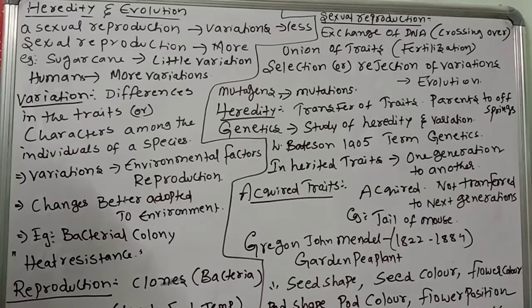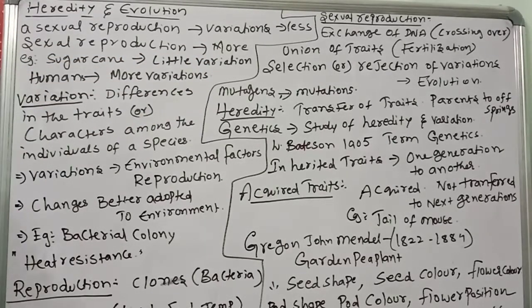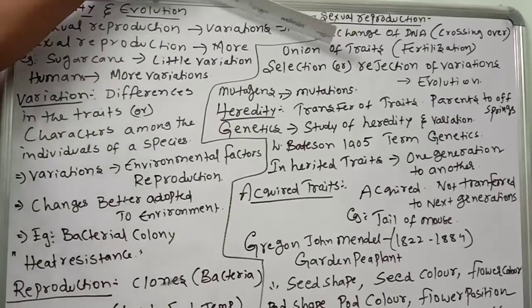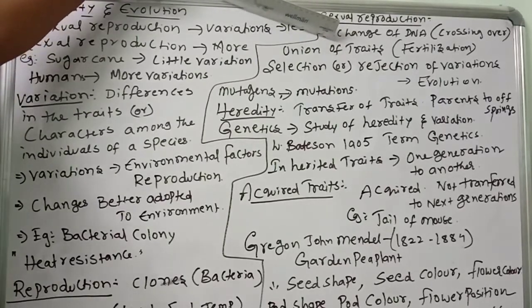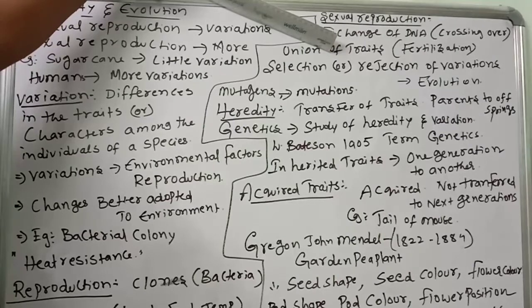Now, sexual reproduction is one of the factors for variations. I said sexual reproduction gives more variations. Why does sexual reproduction show more variations? Observe very carefully. In sexual reproduction there is exchange of DNA material, crossing over, and meiosis cell division. The male gamete chromosomes and female gamete chromosomes cross, so more genes are mixed and produce new traits. That's why crossing over takes place, and at fertilization the characters are united and form the variations. So variations get accumulated or discarded.